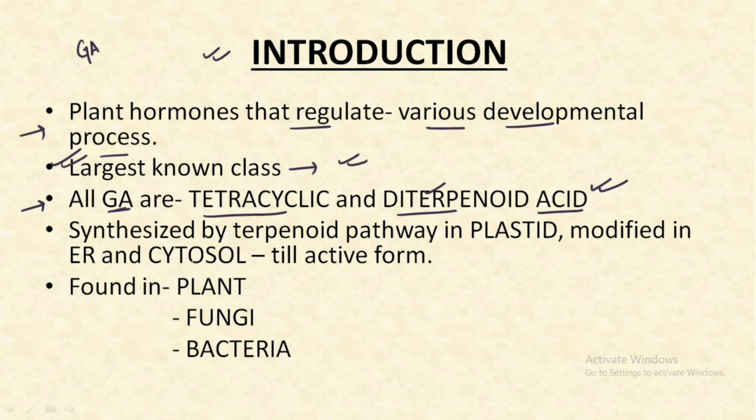They are synthesized by the terpenoid pathway in the plastids and they are modified in the endoplasmic reticulum and the cytosol till the active form. What do we mean by active form and why are we considering three cell organelles in a single pathway? We'll understand all this in complete detail. And the last point is that gibberellic acid is found in all the plants, fungi and the bacteria. There are few exceptions in some cases.